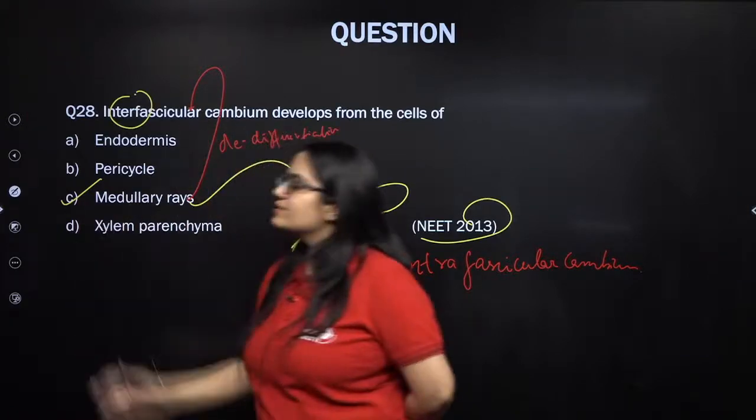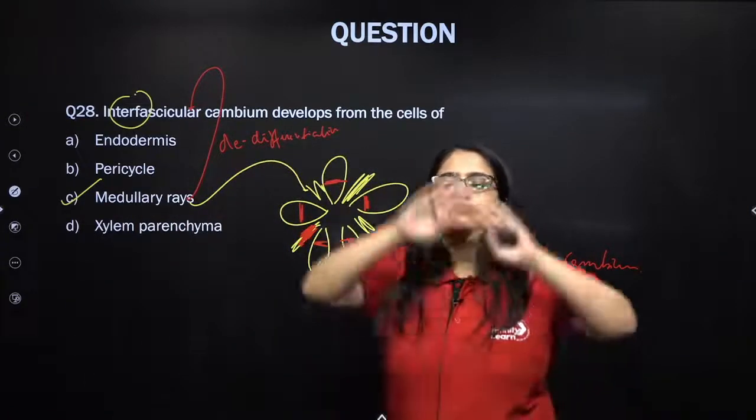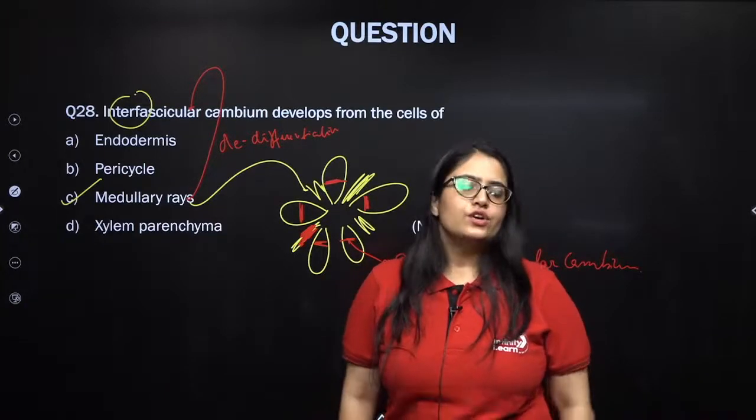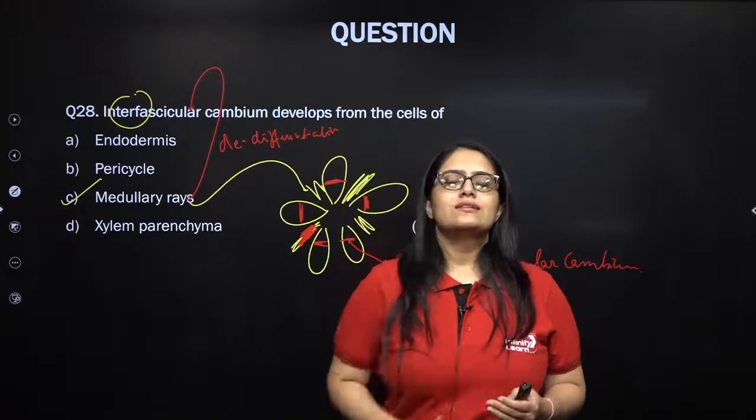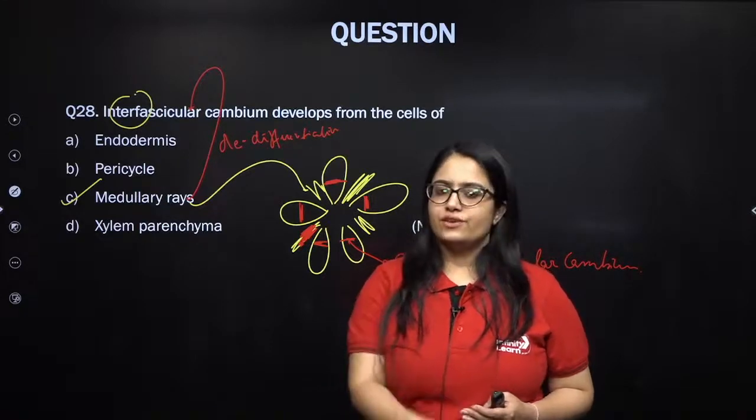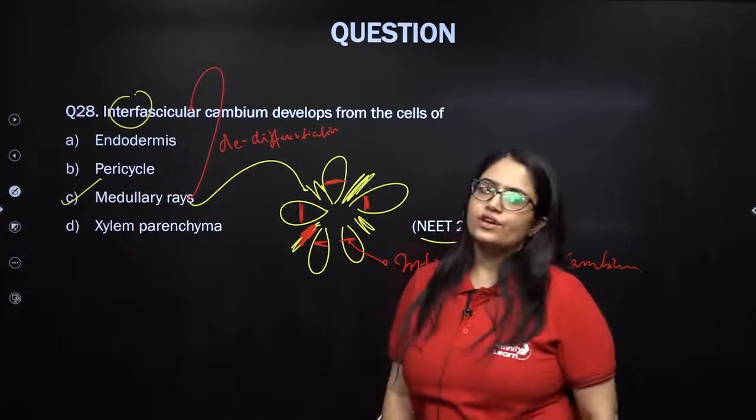Now this interfascicular cambium and intrafascicular cambium together will form a cambium ring during secondary growth and will form new cells. Towards inside, the cells will mature into secondary xylem and towards the periphery into secondary phloem.